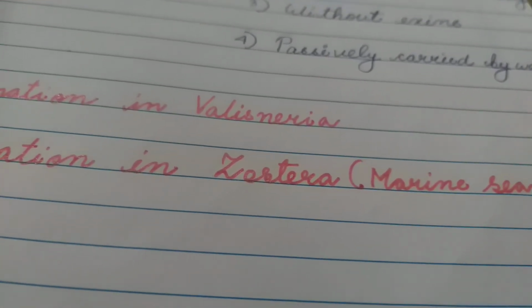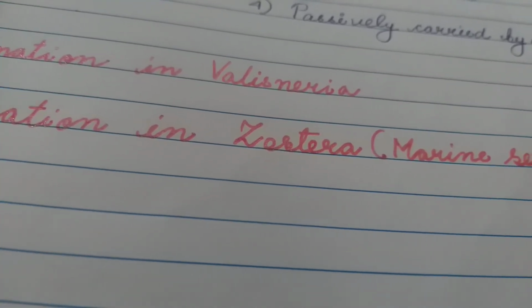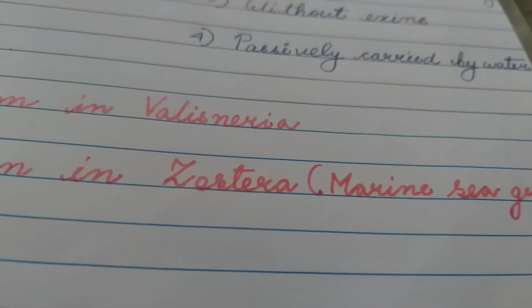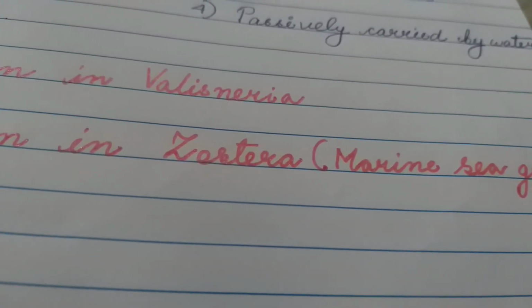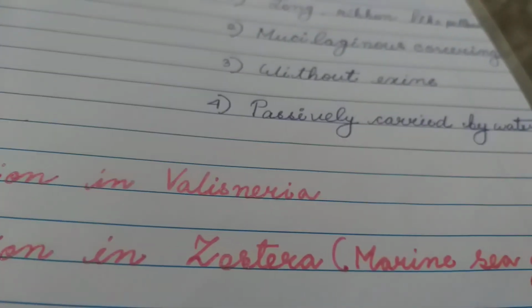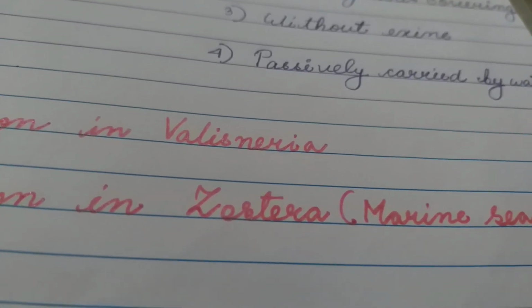But in Zostera, seagrass, the female flowers remain underwater, so pollens are released inside water. Pollination occurs inside water. But in Vallisneria, pollens are released at the surface of water.